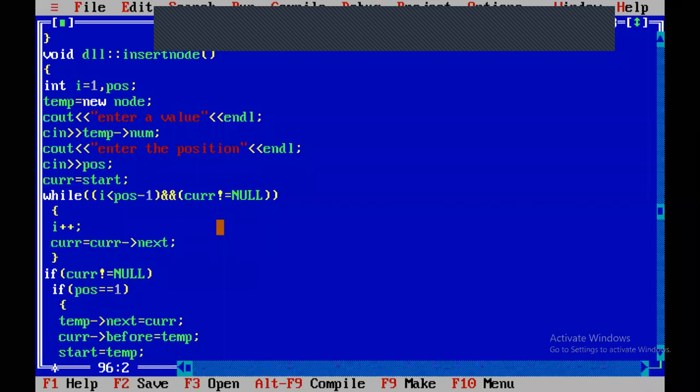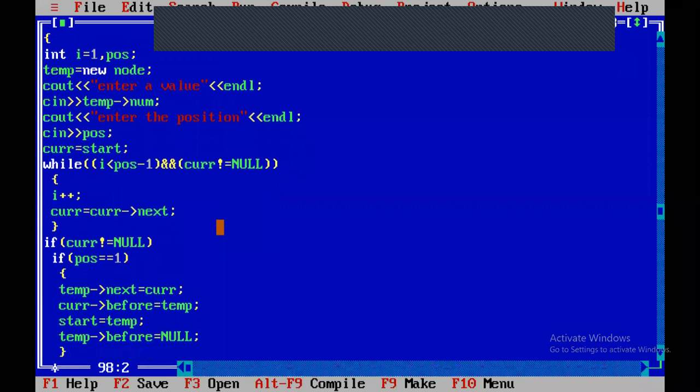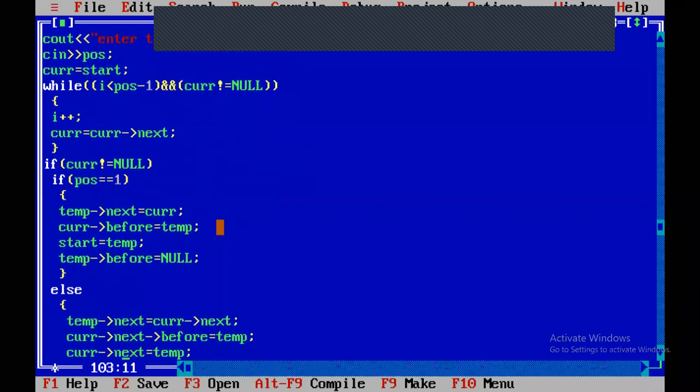If it is a valid position, current not equal to null. If it is an invalid position, current equal to null. So if current is not equal to null, it indicates a valid position. If it is a valid position, I want to insert a node at the first position. So if position equal to 1, temp dot next equal to current. We already know that the first node address is always stored in current also. So temp dot next equal to current, current dot before equal to temp, I will assign temp to start, and temp dot before equal to null. Else, it is also the same.